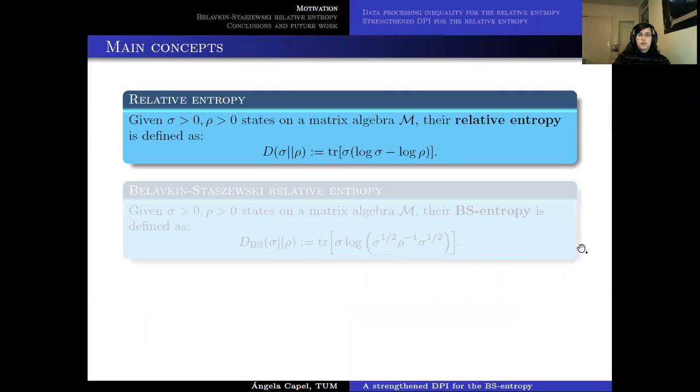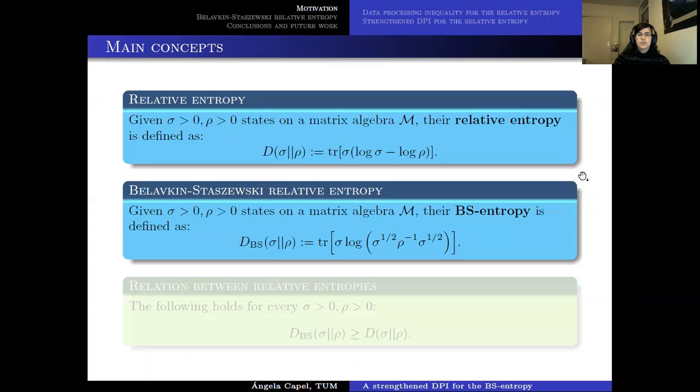To start with, let me recall the well-known relative entropy for two positive states on a matrix algebra, which is given by this expression written here. And this is just one possible extension to the quantum setting of the traditional classical relative entropy.